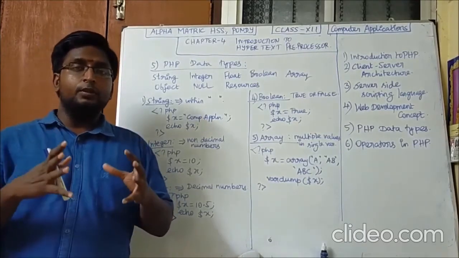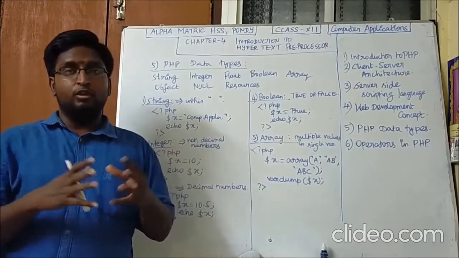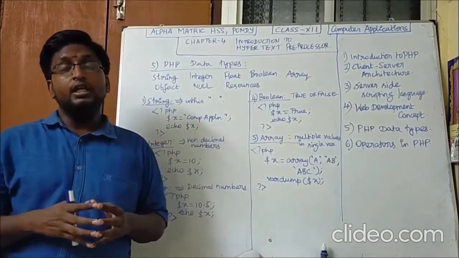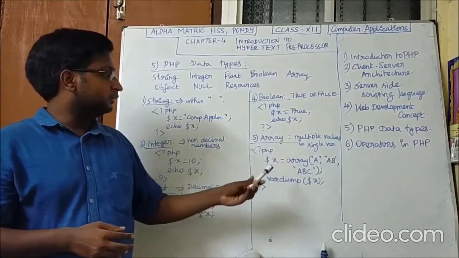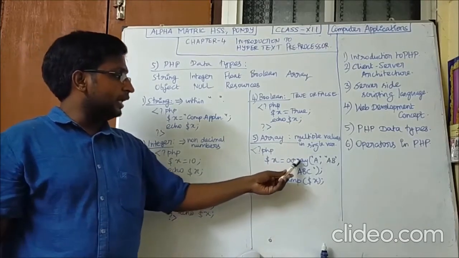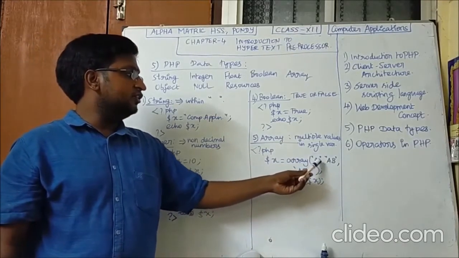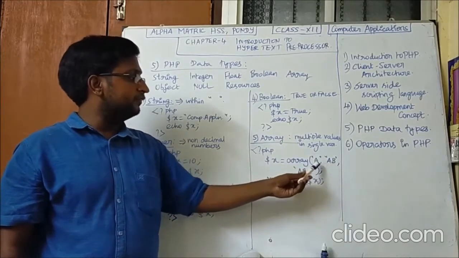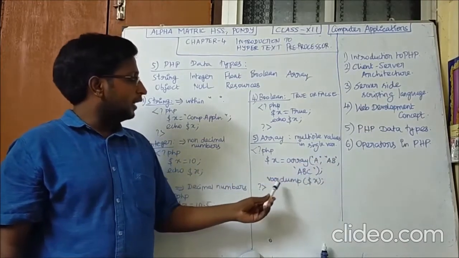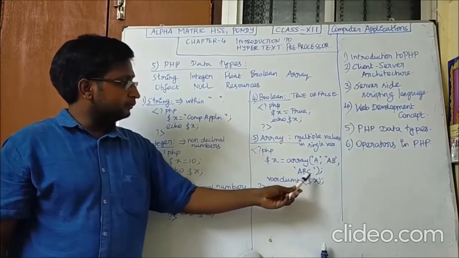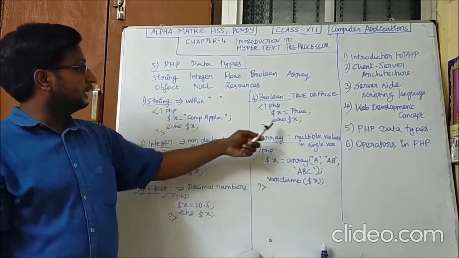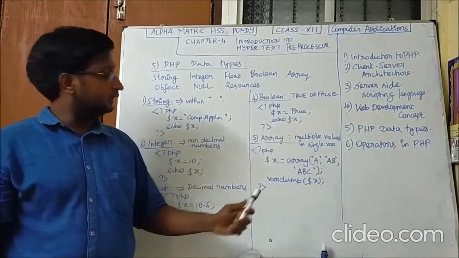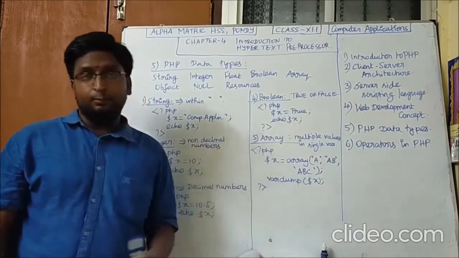It contains multiple homogeneous values, the same type of values, in a single variable. So that is called an array. Here you see x is equal to an array of elements, where every element is given within double quotes, and I am using var_dump to print x. Before that we used echo to print x. Here we use var_dump.